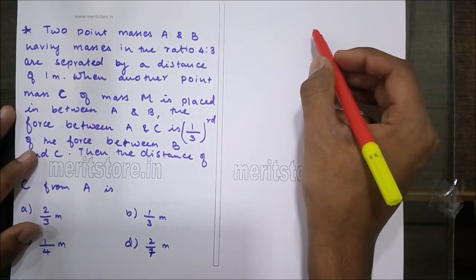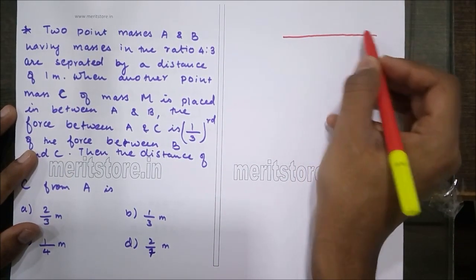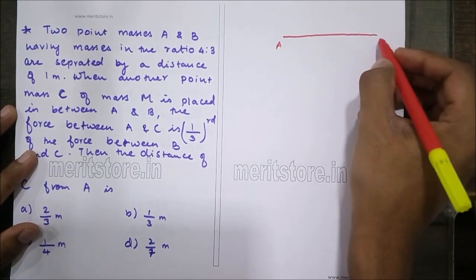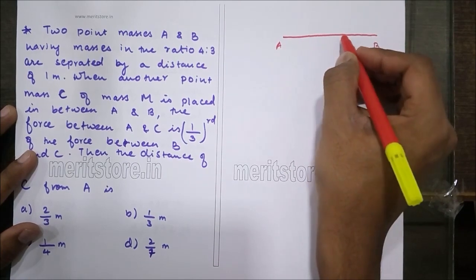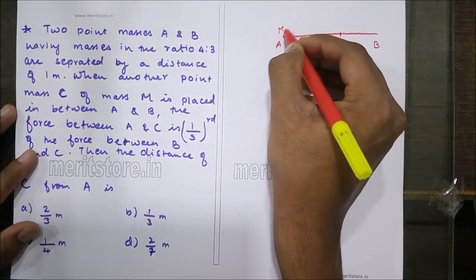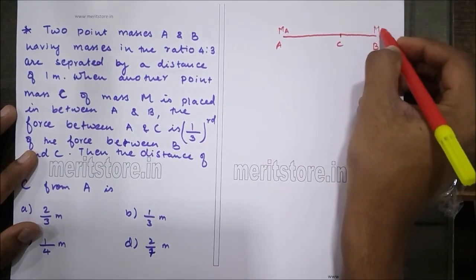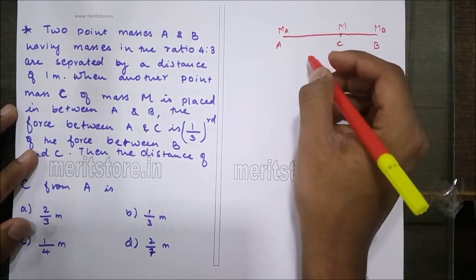Let us draw this case. This is a point mass A, point mass B, and there is a point mass C. So MA, MB, and there's just mass MC.